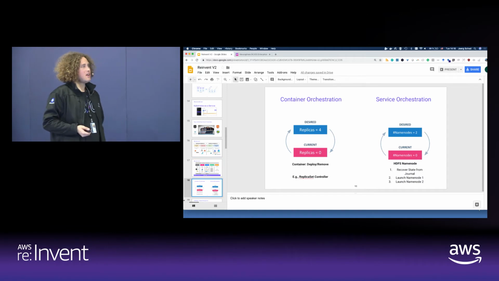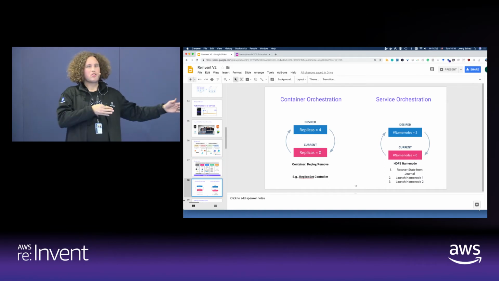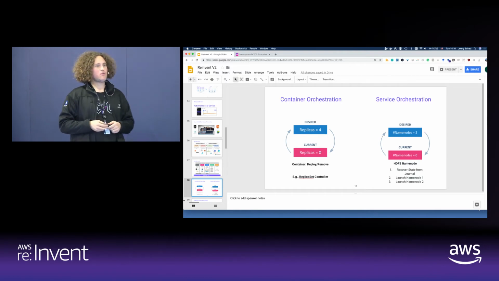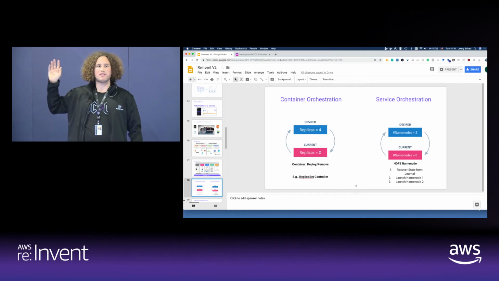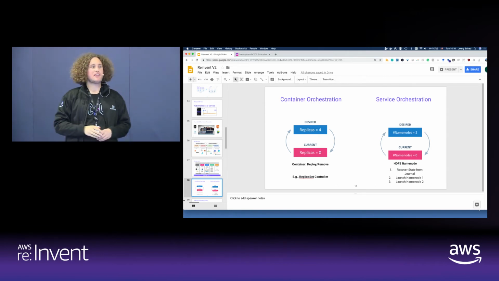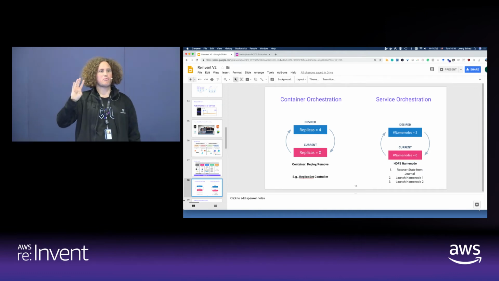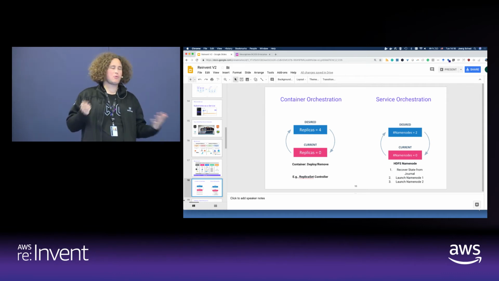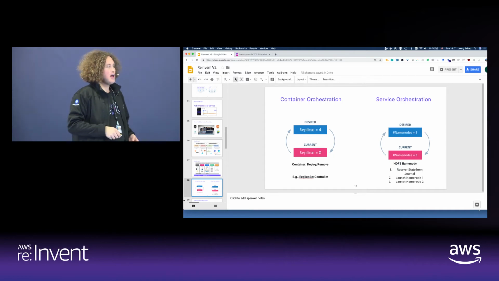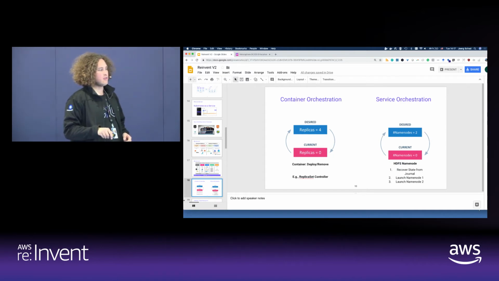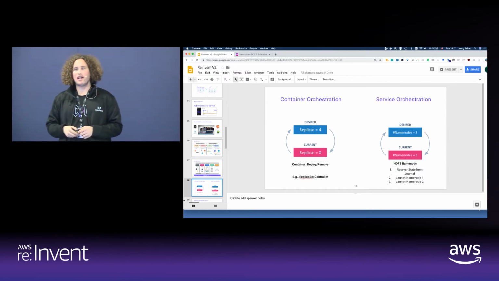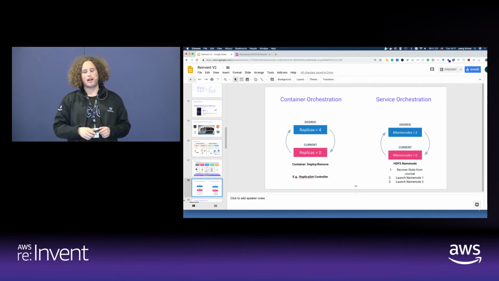The next question is probably, where's the difference between container orchestration and service orchestration? How many of you have heard about the replica set controller inside Kubernetes? In Kubernetes, you can basically say, I always want 4 instances of my pod up and running, and no matter what happens to our cluster, whether there are node failures or task failures, I always want 4 instances of my Nginx pod, for example. And this is being controlled by the replica set controller. The replica set controller has a desired target state, and this target state is I want to have 4 pods up and running.